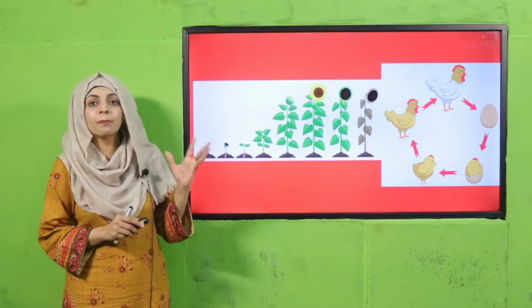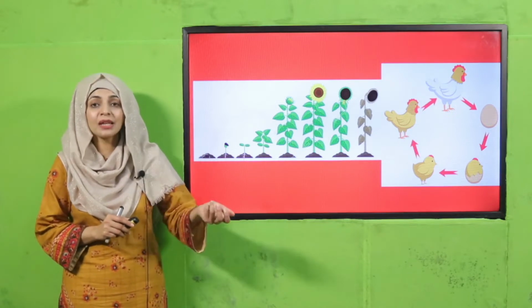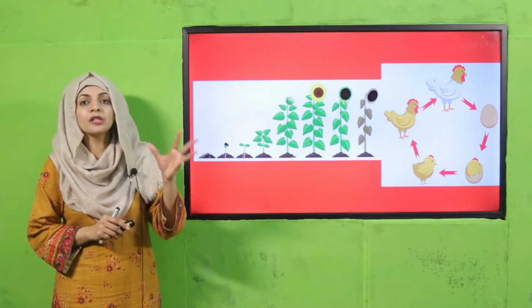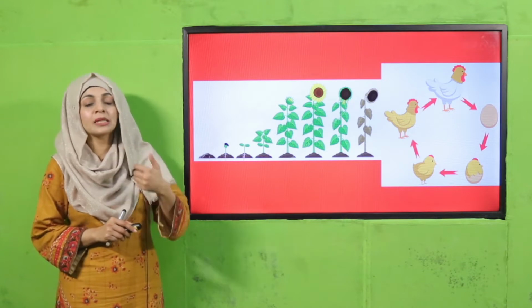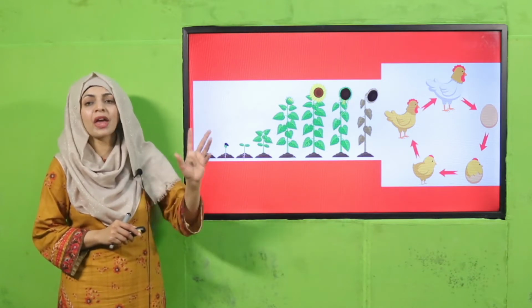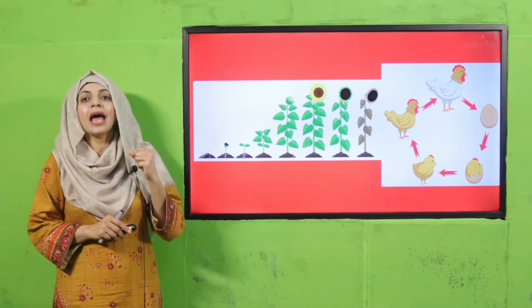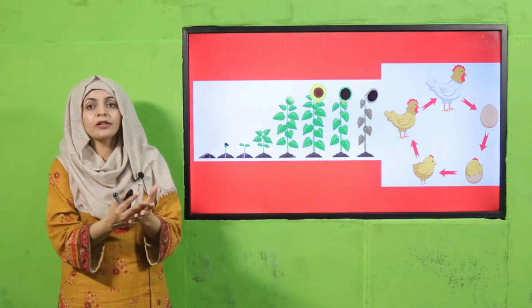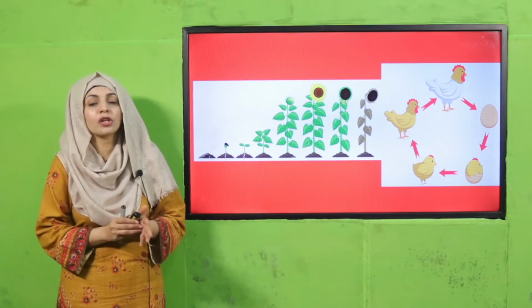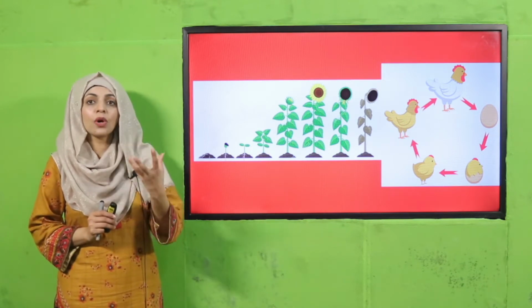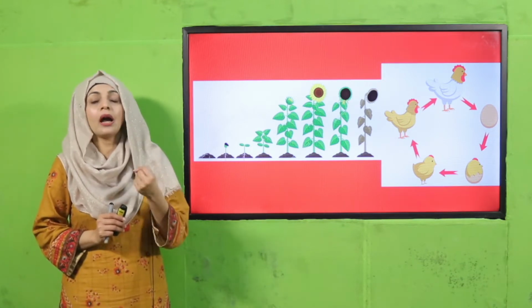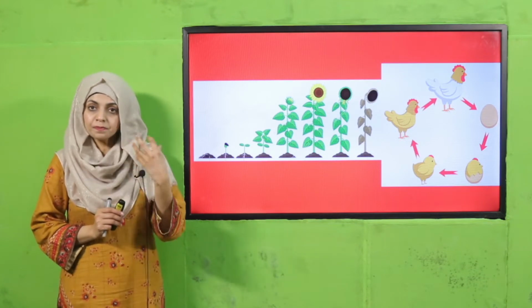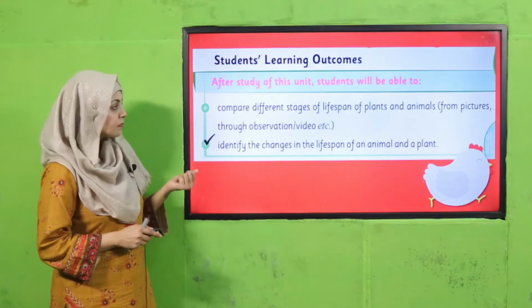In the previous lecture, we compared the life cycles of plants and animals, and we discussed the different stages of the life cycle of animals, like giving birth, coming out of the egg, or taking live birth, and then the growth and development process, and then they enter a new stage which is called reproduction, in which the young ones, which are now mature, are able to reproduce their own kind.